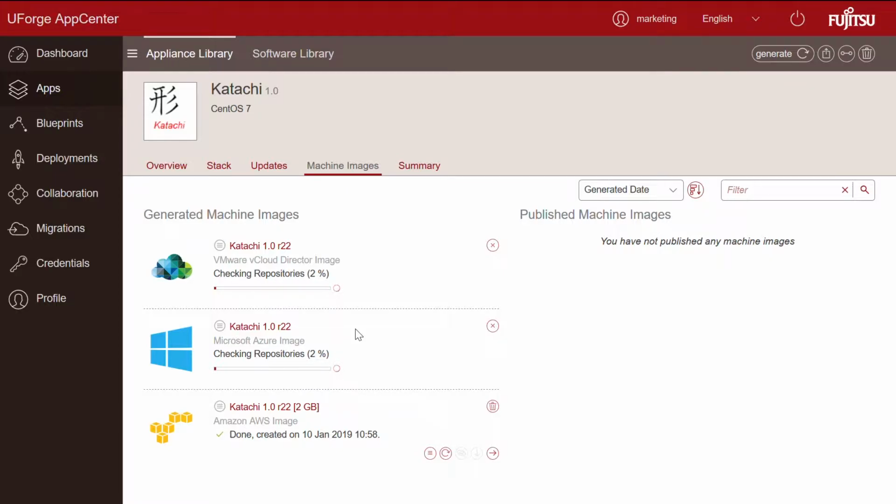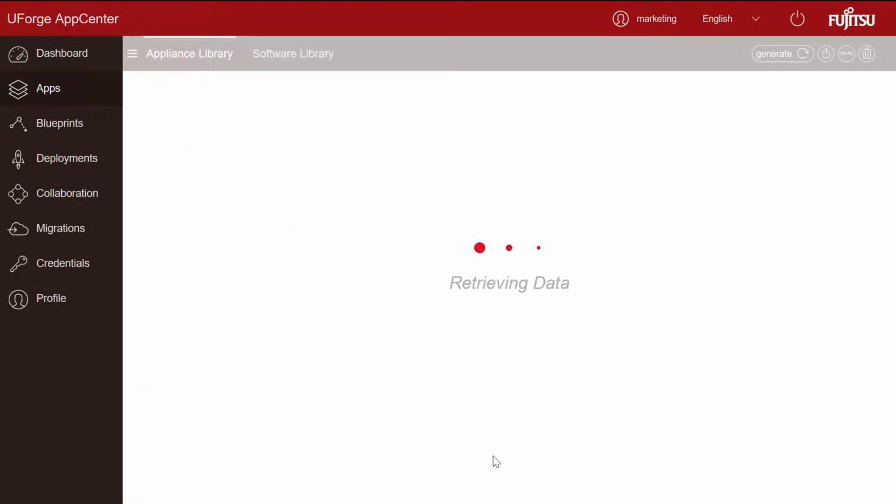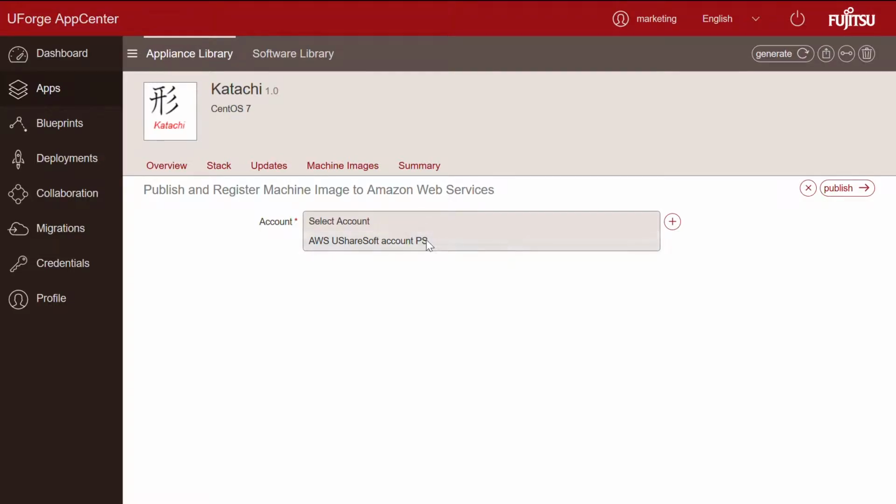But from UForge, you can also deploy these images to cloud, and we're going to use Amazon AWS to demonstrate this. Now here's an AWS image that I generated earlier from the same template, just to save some time. And what we're going to do is hit this Publish button here, and that will publish our image into our Amazon AMI library.